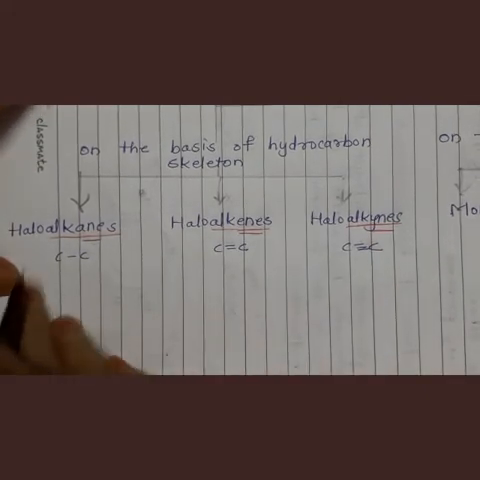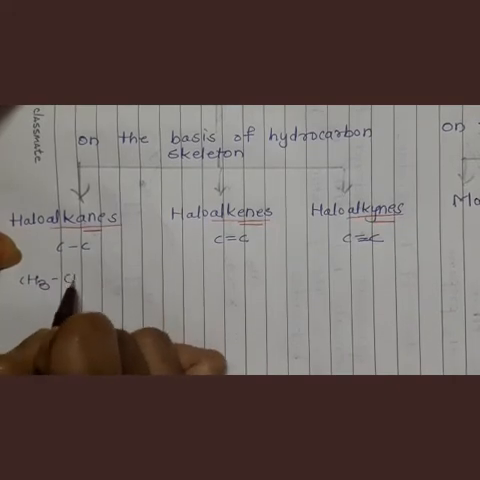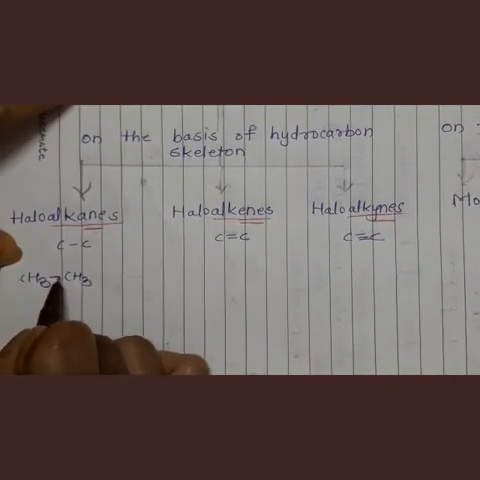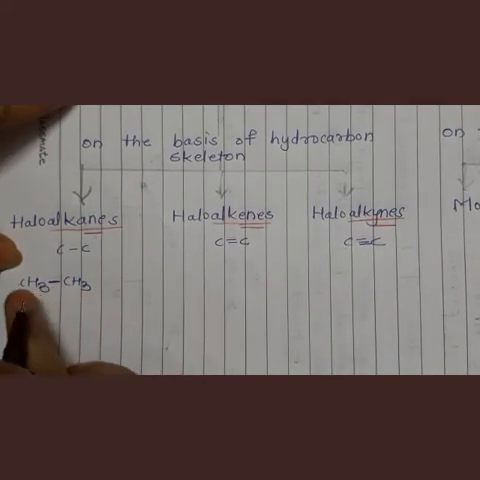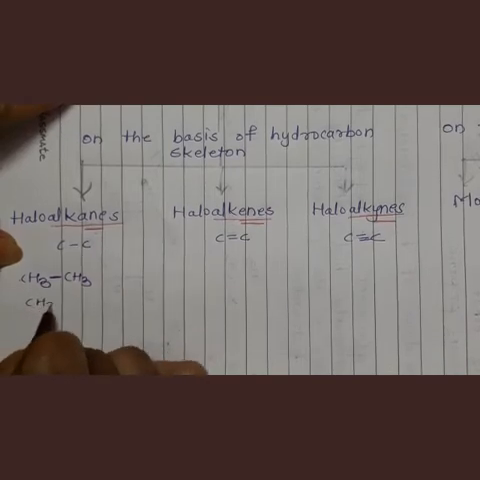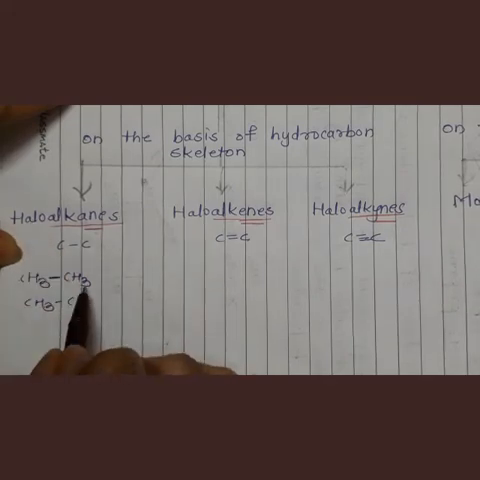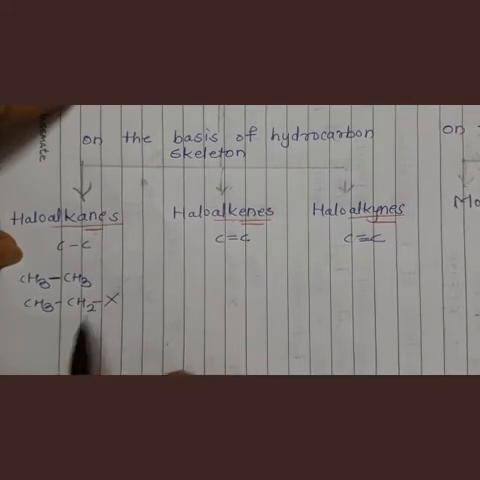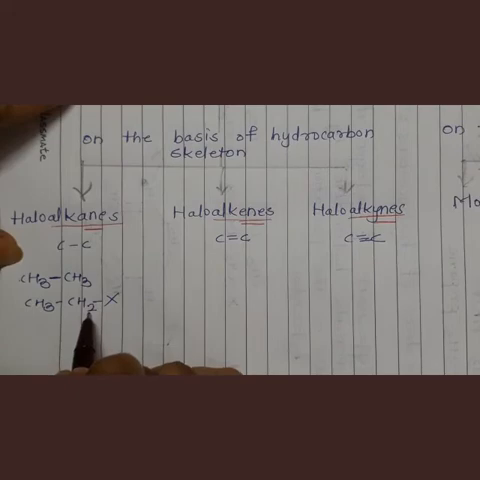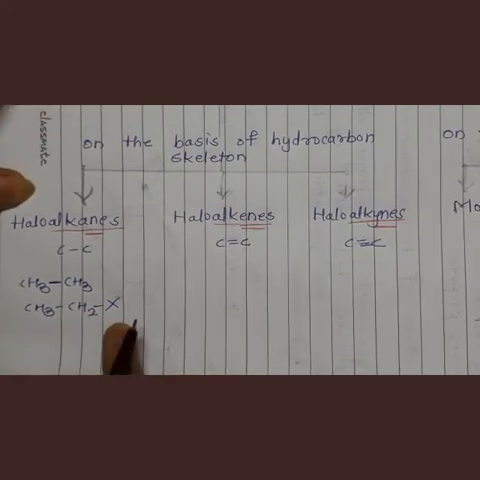Let us see an example. See one example of alkane, CH3, CH3. Carbon-carbon single bond is there. That means it is alkane. It is ethane, right? Now from this alkane, when one or more hydrogen atoms are replaced by halogen. Here let us replace one hydrogen atom. From these three hydrogen atoms, let us replace one hydrogen atom by halogen. So this will become CH2 plus 1 halogen. So this is an example of haloalkane.